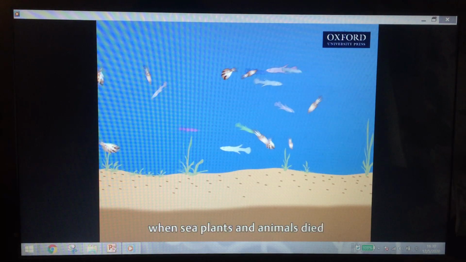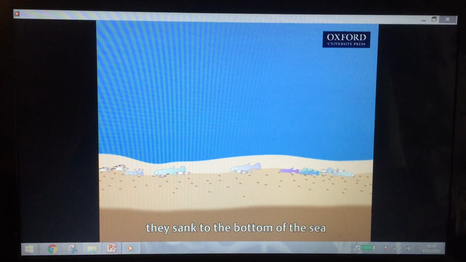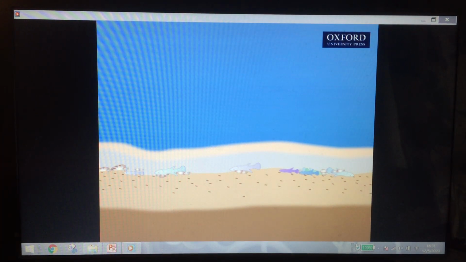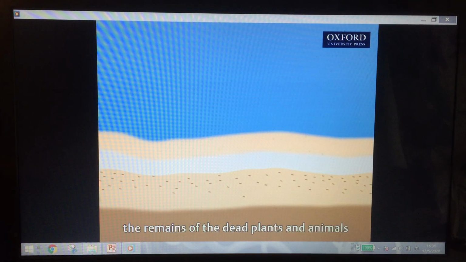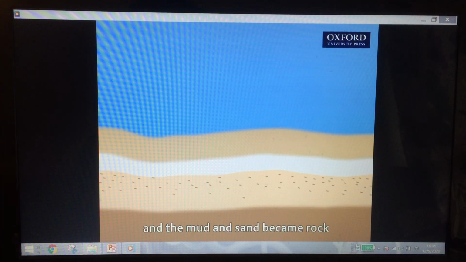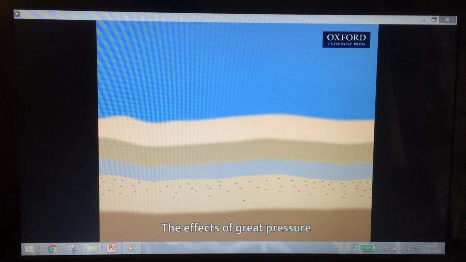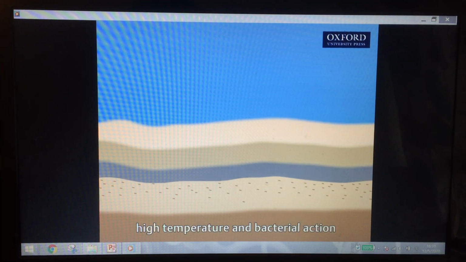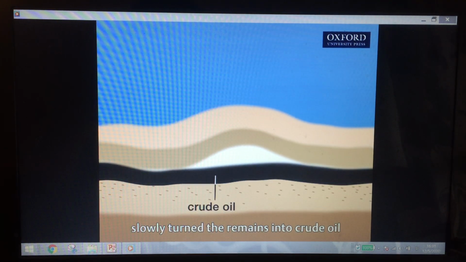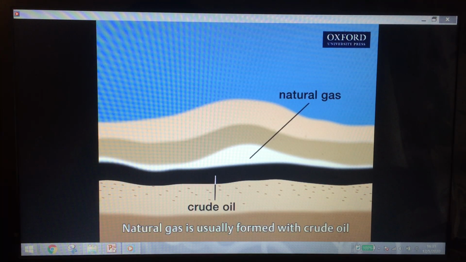Millions of years ago, when sea plants and animals died, they sank to the bottom of the sea and were covered by layers of mud and sand. Over the years, the remains of the dead plants and animals were buried deeper and deeper, and the mud and sand became rock. The effects of great pressure, high temperature, and bacterial action slowly turned the remains into crude oil. Natural gas is usually formed with crude oil.